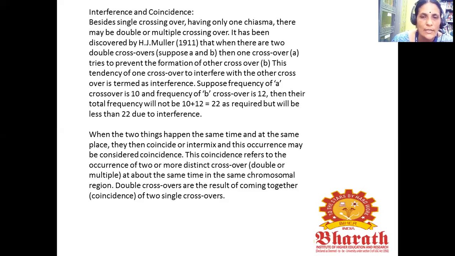So coincidence refers to the occurrence of 2 or more distant crossovers at about the same time in the same chromosomal region.